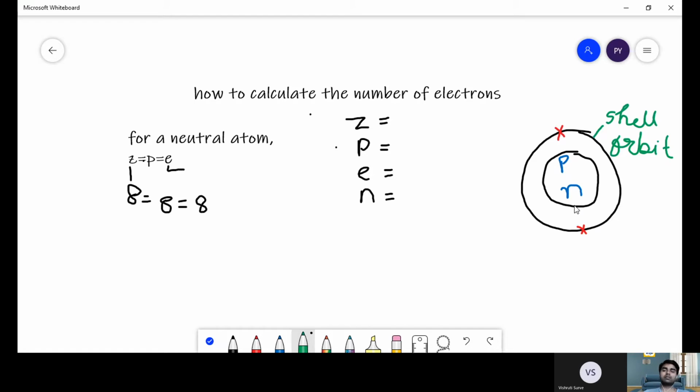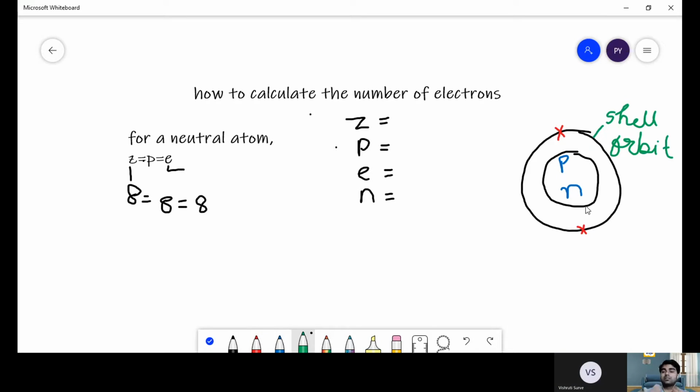Now there is a very interesting thing which you would be noticing from here onwards. Tell me, what is the net charge on the nucleus? Can you tell me what is the nature of the charge? It is positive. Very good. The net charge on the nucleus is positive in nature.